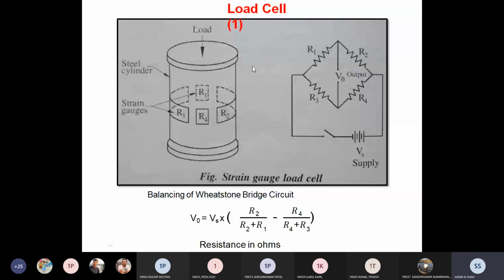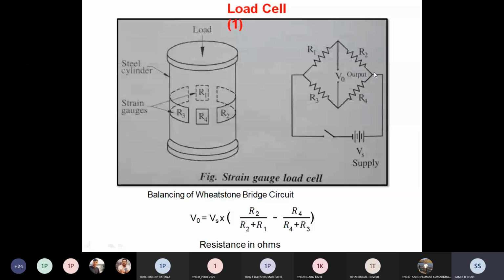For that we have to apply some load, and that is our purpose, right? In the current steel cylinder, it looks like this, but the internal circuit looks like this. That's why I provide you both figures; in the exam you have to draw both. So I apply the force. What happens if I apply the force?